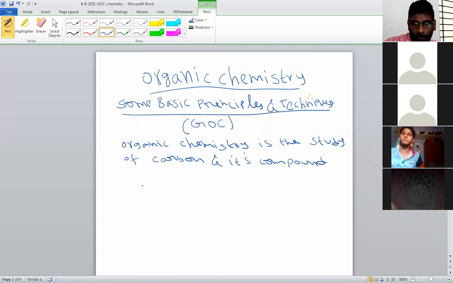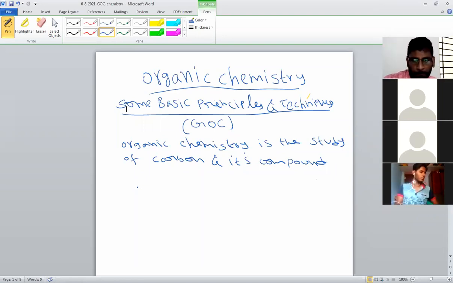Every day we eat food. Food contains carbohydrates and proteins. Carbohydrates are compounds of carbon. Proteins are compounds of carbon because proteins are made of amino acids, so those are also carbon compounds. Similarly, whatever clothes we wear are also carbon compounds. So mostly in our day-to-day life, carbon compounds are essential to us. That's why we separately study carbon compounds as organic chemistry. What is the definition of organic chemistry? It is the study of carbon and its compounds.